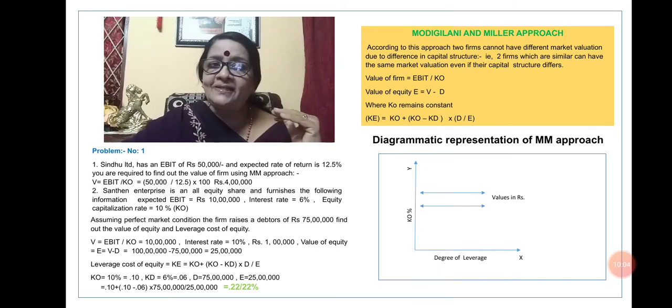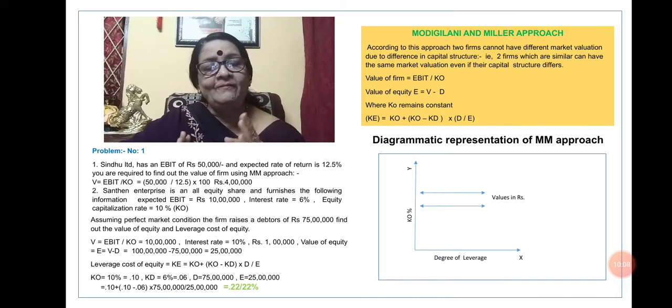That is, if there is any change in the capital structure, there won't be any change in the valuation of the firm. That is what they argue. That is the Modigliani and Miller approach. Once again, two similar firms can have the same market value even if their capital structures differ. Here the value of the firm equals EBIT divided by KO.